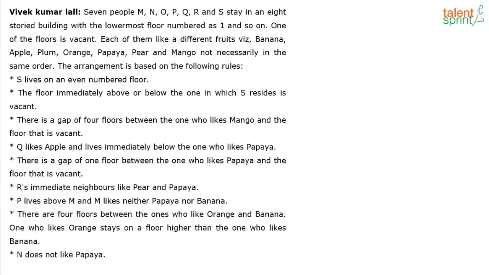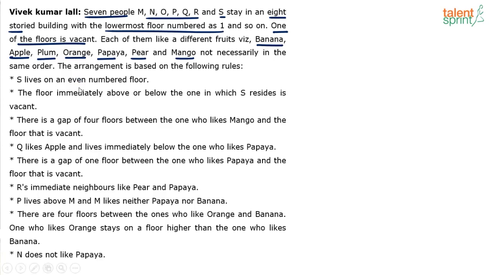Now if you see, there are 7 people, count is important, M, N, O, P, Q, R and S, who stay in an 8-floor building or 8-story building, of which one of the floors is vacant. Remember that one of the floors is vacant here. The lowermost floor is numbered 1, the floor above is number 2 and so on as usual. And then there are 7 different fruits: banana, apple, plum, orange, papaya, pear and mango, not necessarily in the same order. The arrangement is based on the following rules. So let's understand these rules like what we usually do, right? Try to represent these rules pictorially and then complete the arrangement.